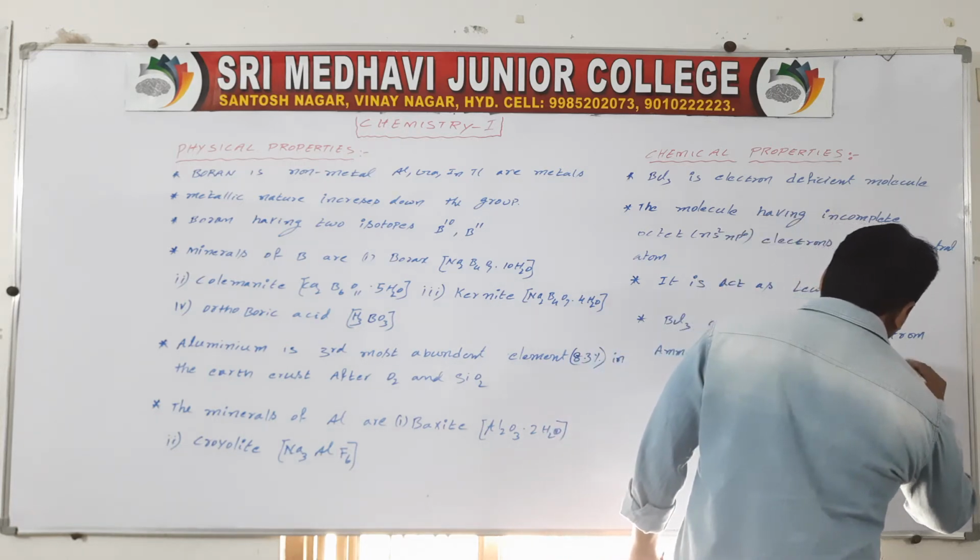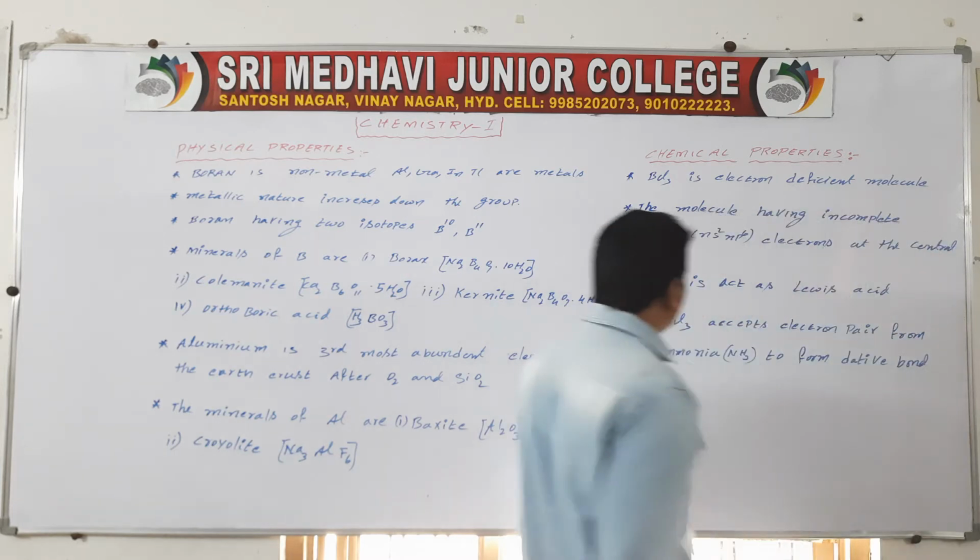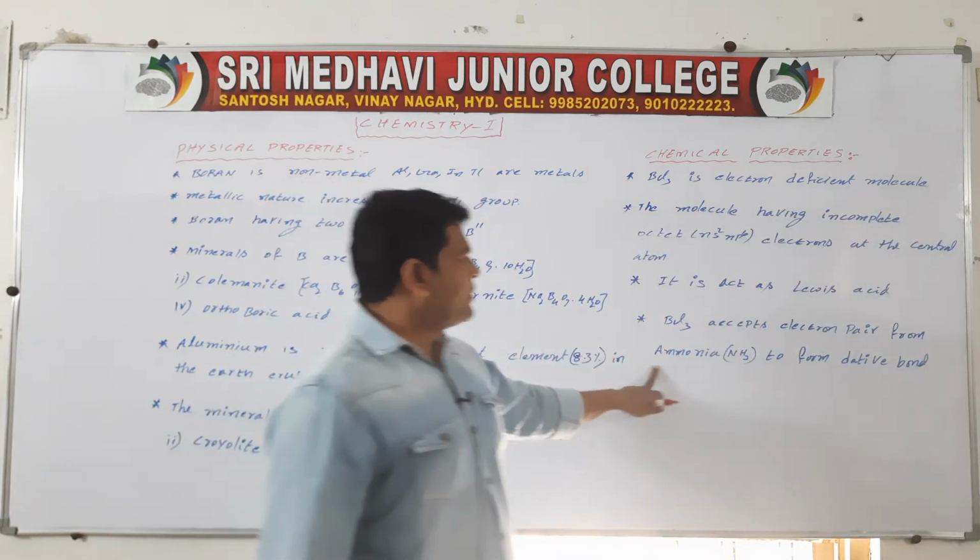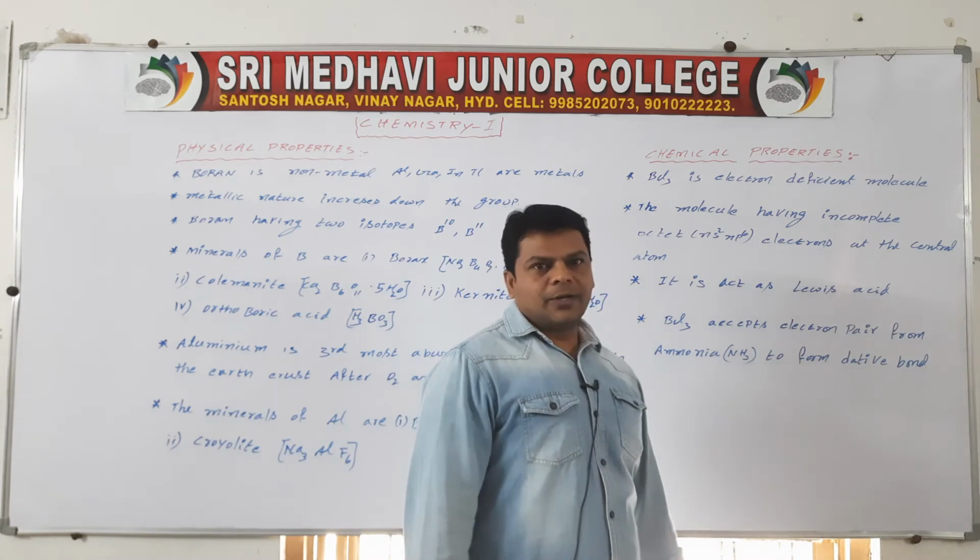BCl3 accepts an electron pair from ammonia to form a dative bond.